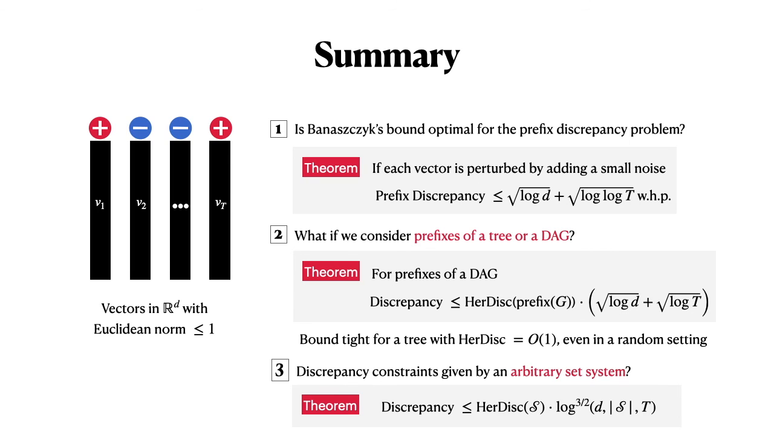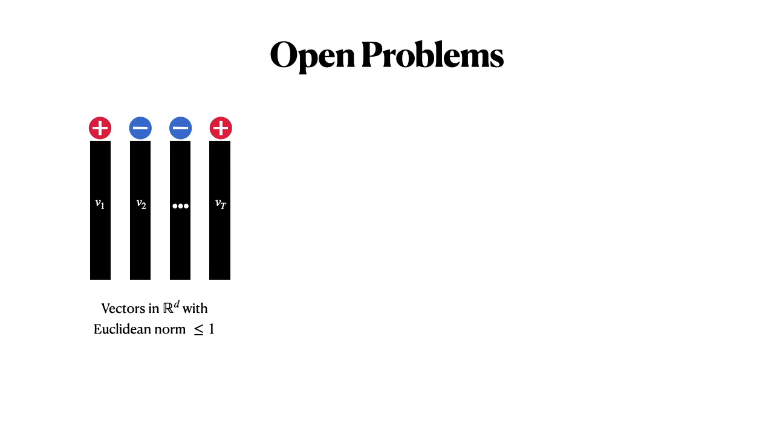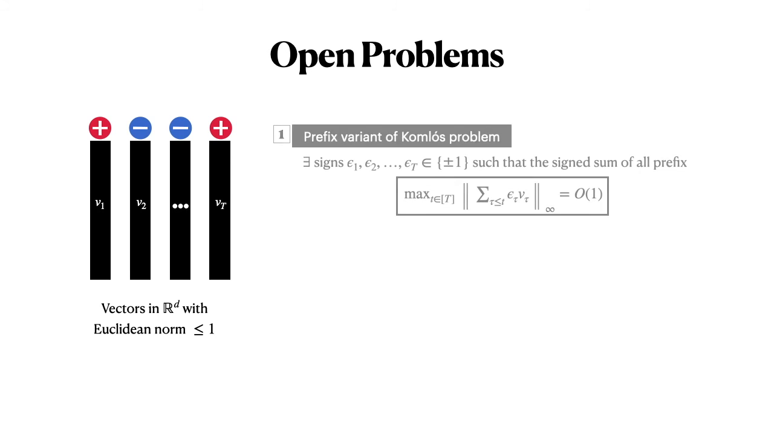Let me conclude with some open problems. One very natural question that is still left open by our work is whether the prefix version of the Komlós problem is true or not. Whether, if you look at all prefixes of the final discrepancy vector, can we find signs so that the infinity norm is constant? As far as we know, this is still possible.